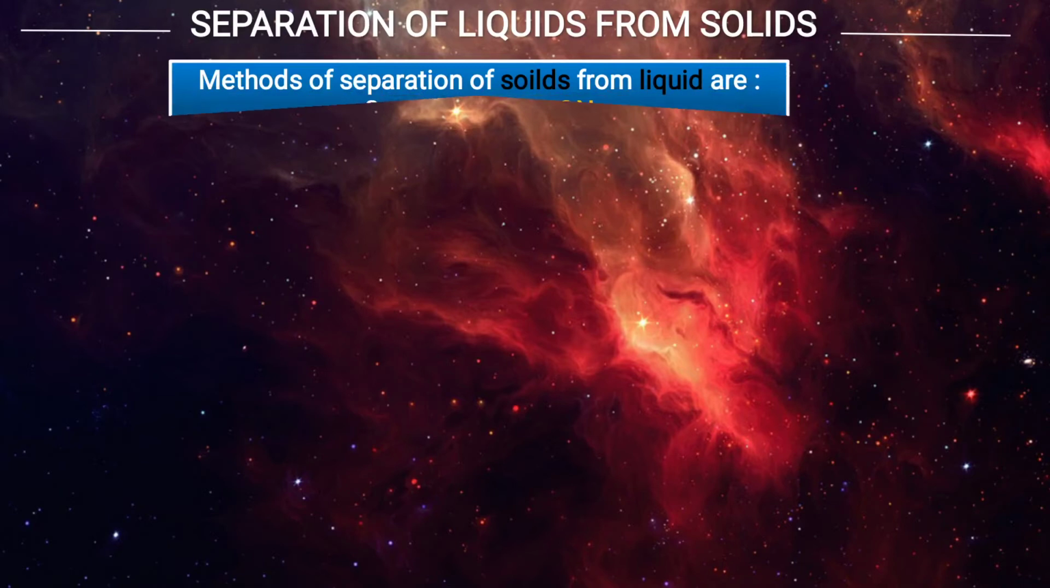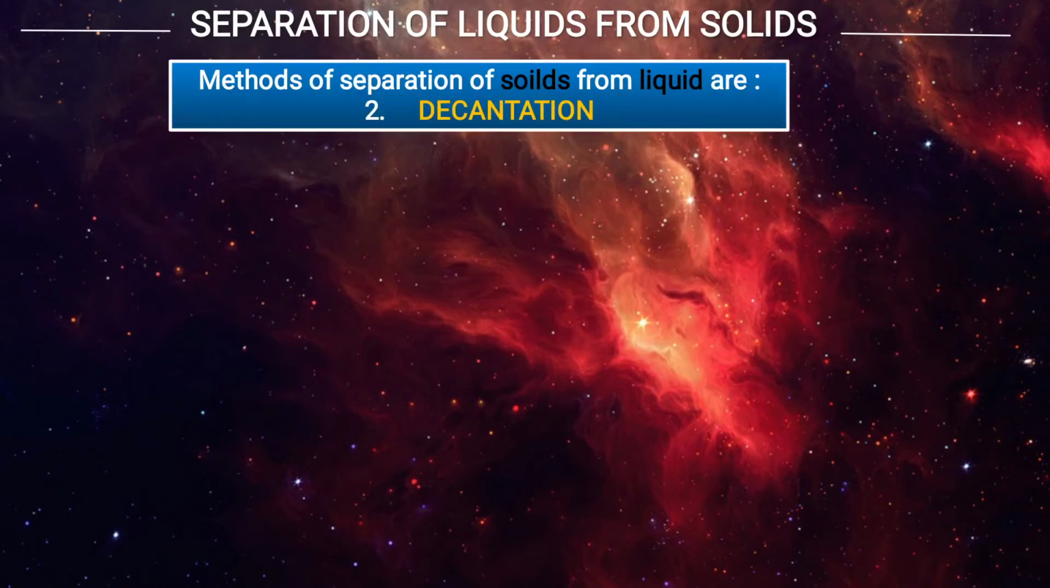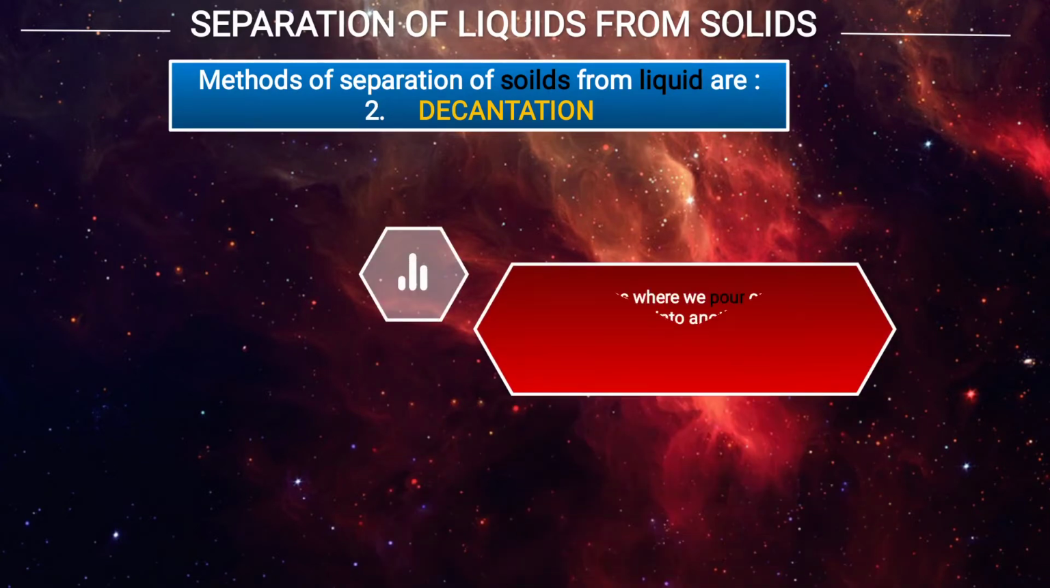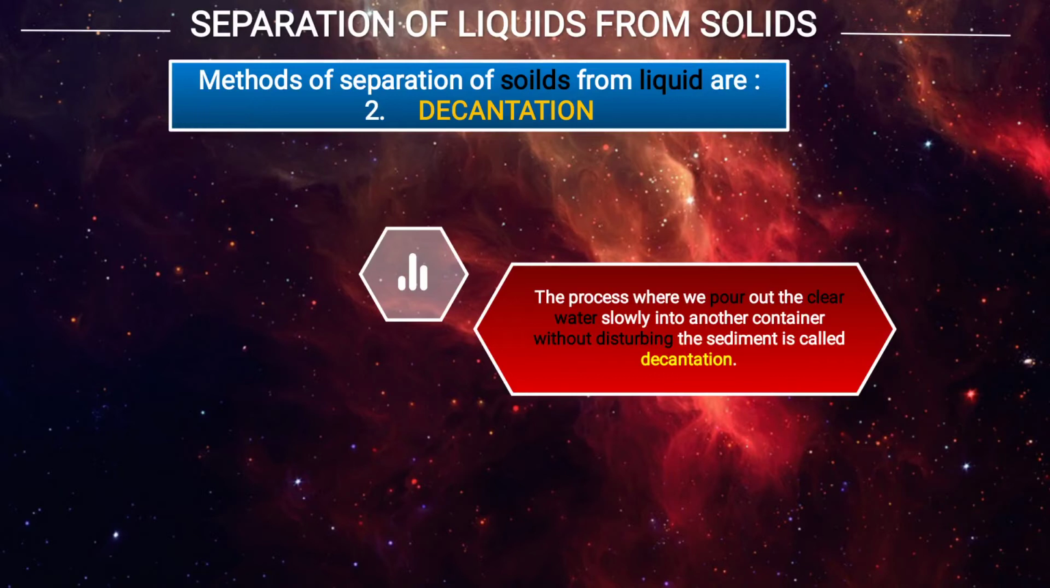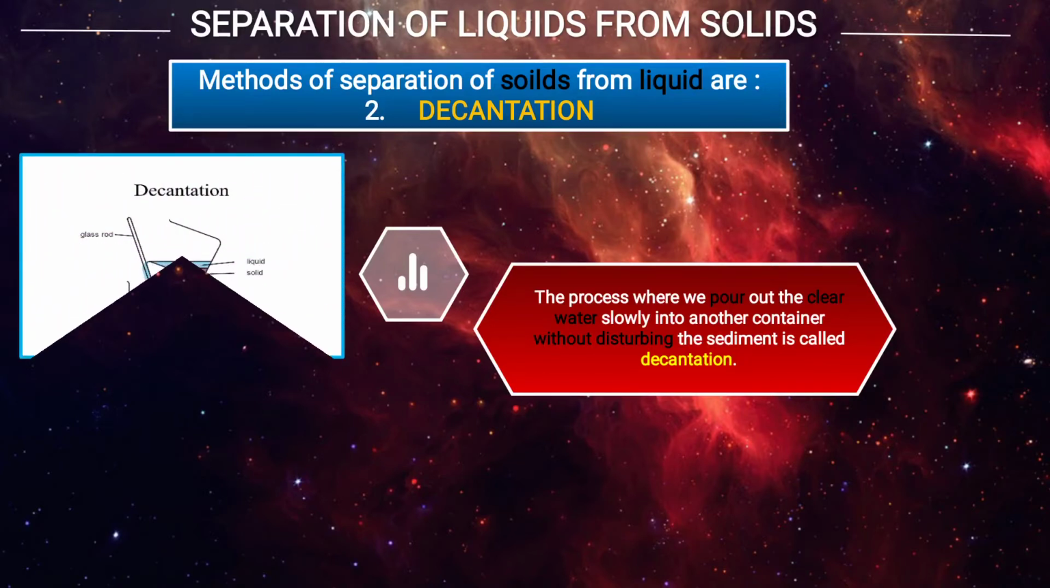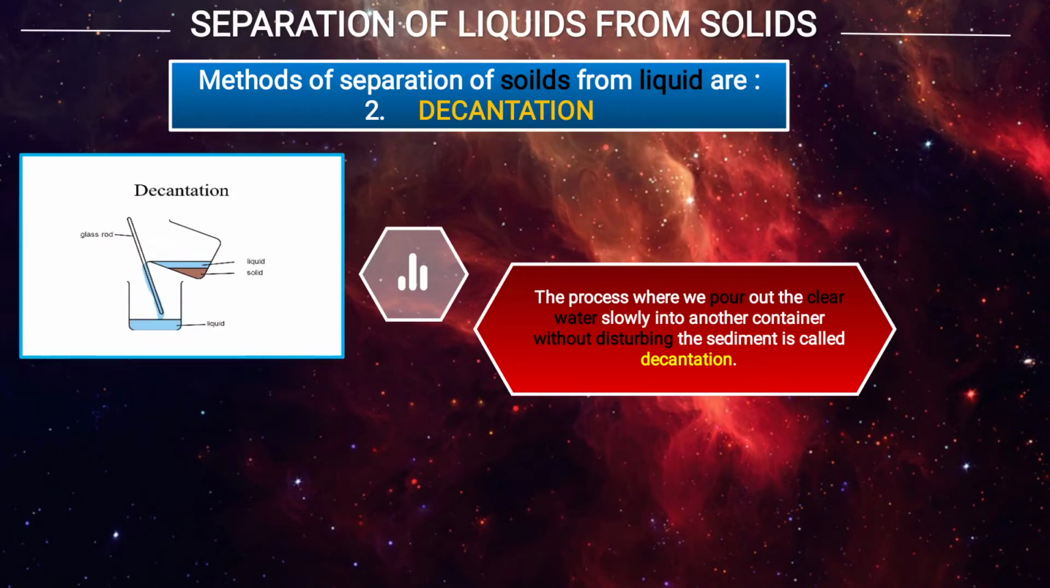Separation of liquids from solid. The method of separation of solid from liquid is decantation, the process where we pour out the clear water. So after sedimentation, when we pour the clear water without disturbing the sediment, it is called decantation. As you see in the image, there is solid, say mud, and liquid. Without disturbing the solid particles, we slightly pour the liquid. So this pouring process is known as decantation.